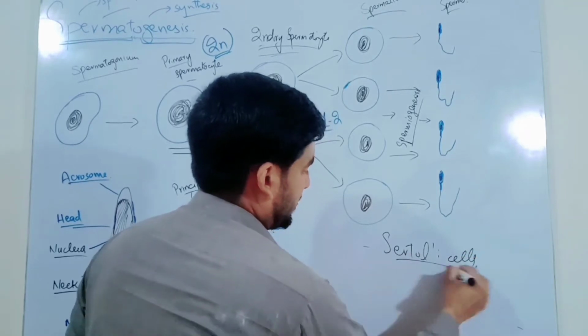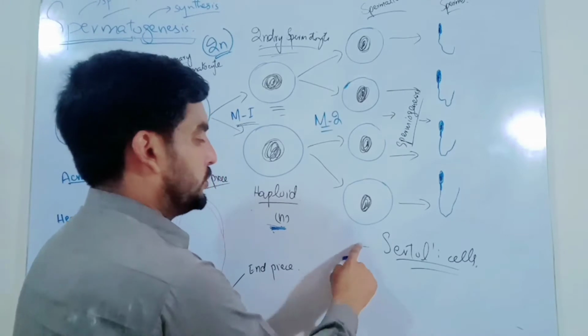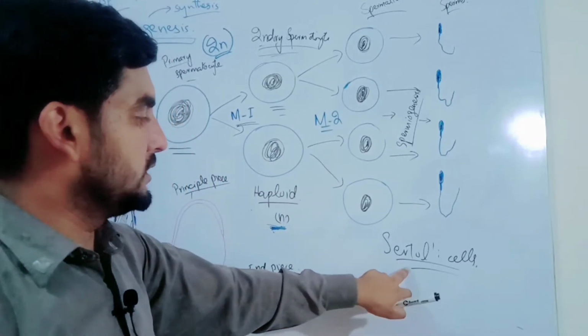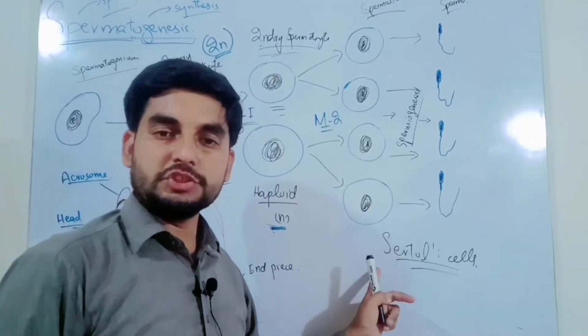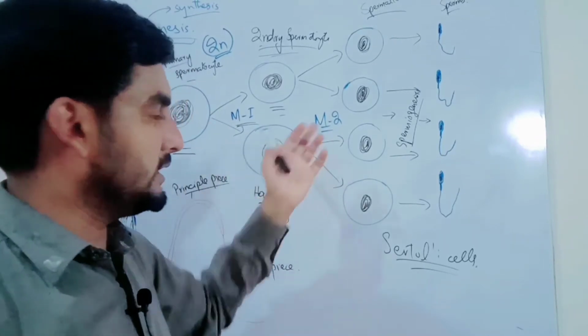Sertoli cells are a special type of cells which are present in the seminiferous tubules. They line the seminiferous tubules. These Sertoli cells have two functions. They nourish the spermatids and all these cells.